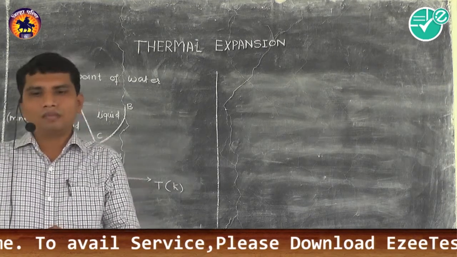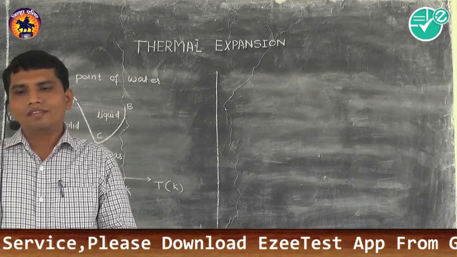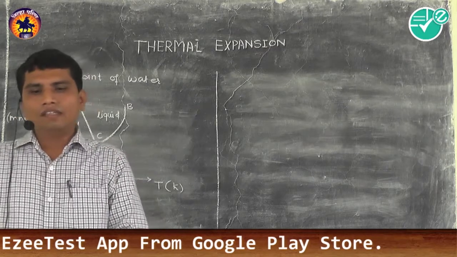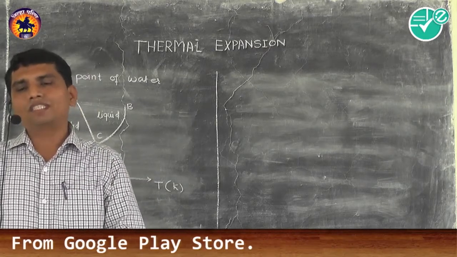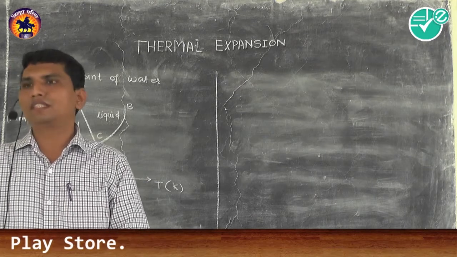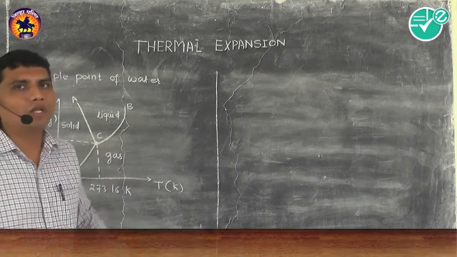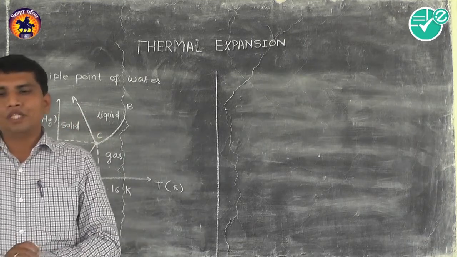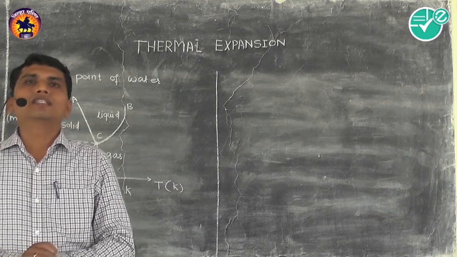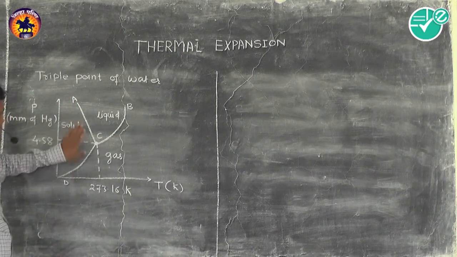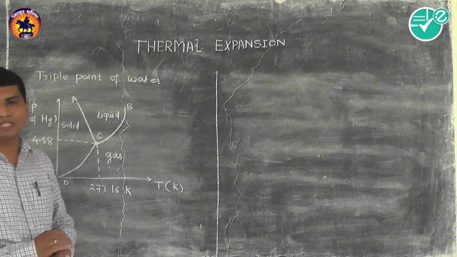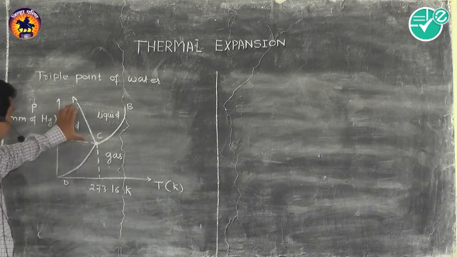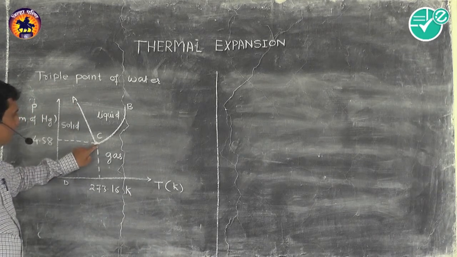So what is meant by phase diagram? The graph between the temperature and the pressure of a substance is called the phase diagram. Now here you can observe that in this phase diagram the graph is divided into three regions which are separated by the three curves. So this graph is divided into three regions as you can see in the graph. Now let us consider the first curve, that is AC.